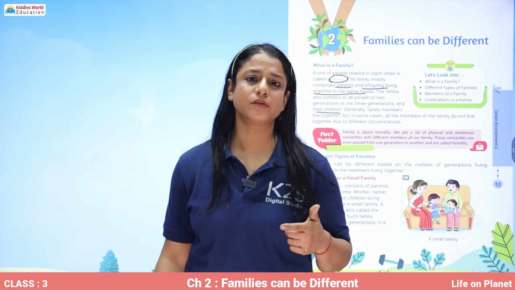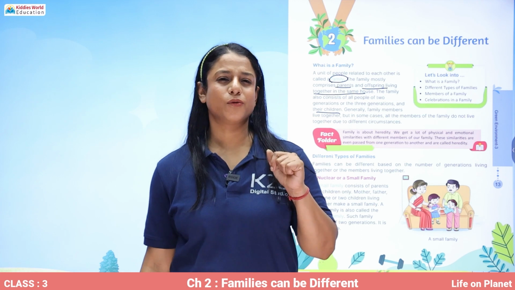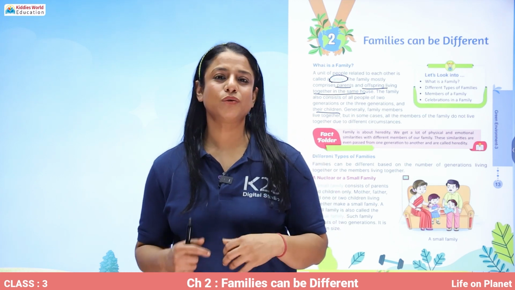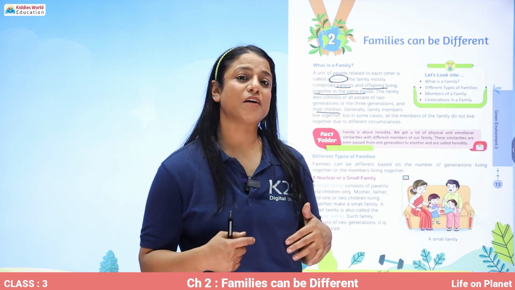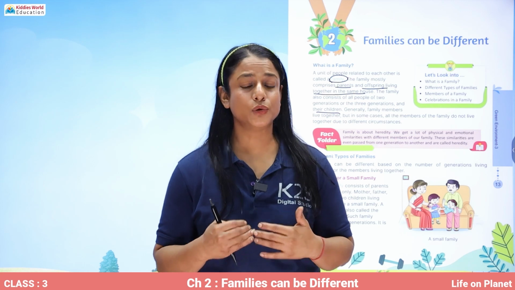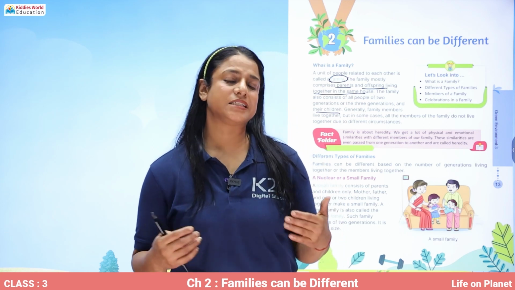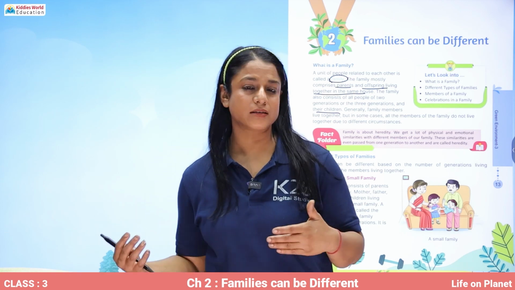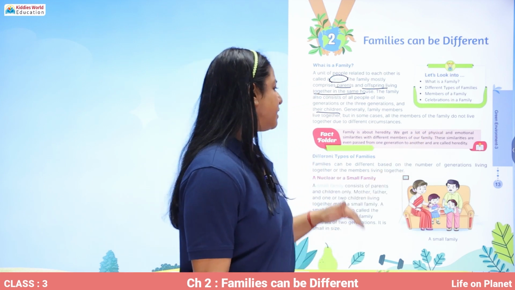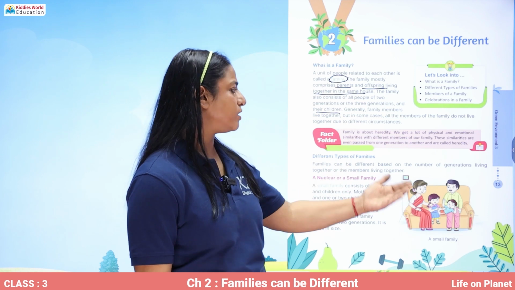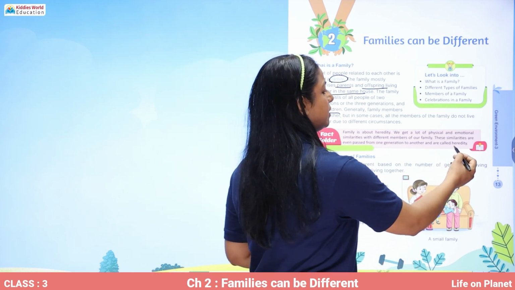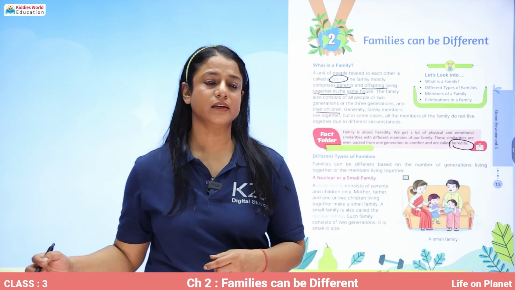You must have heard people saying, oh, you are just like your father, you're just like your mother. So why? Because they have seen your parents, and now when they're seeing you, they know that you have a similar physical feature or a similar emotional trait. These similarities are even passed from one generation to another, and it is called heredity.